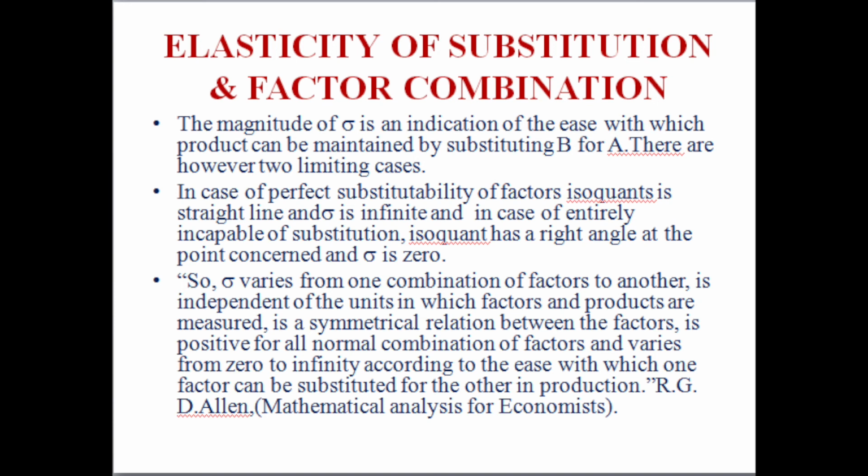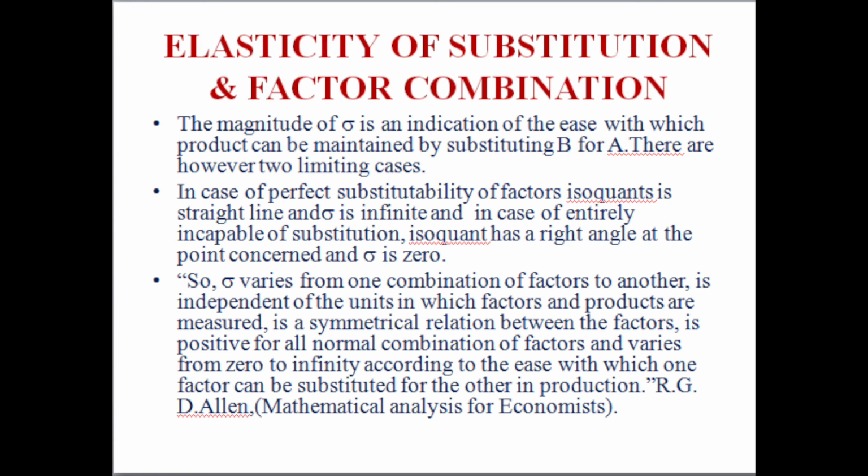In case of perfect substitutability of factors, the isoquant is a straight line. In a production function where the two factors of production are completely substitutable for one another, the isoquant will be a straight line and the small sigma is infinite.